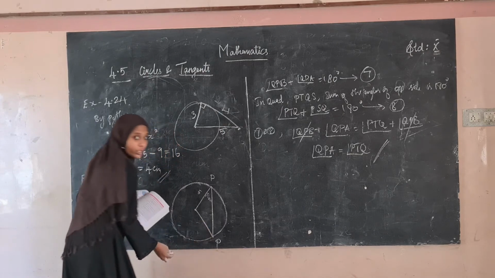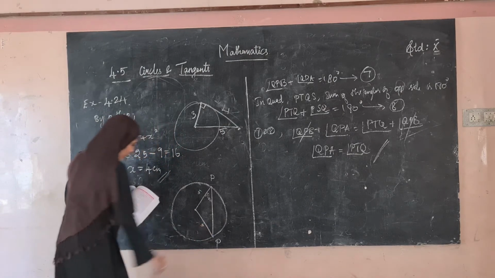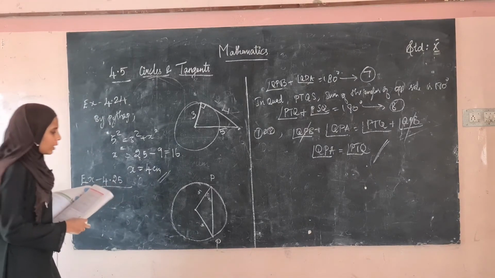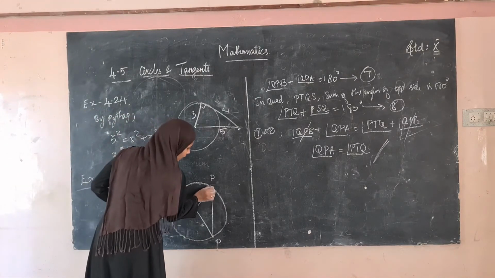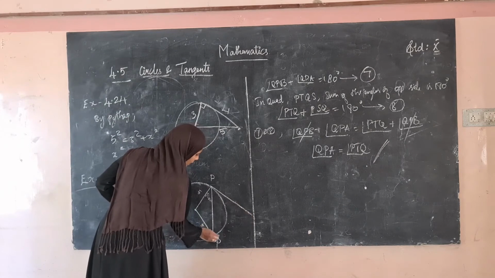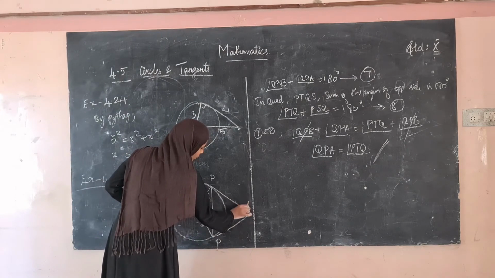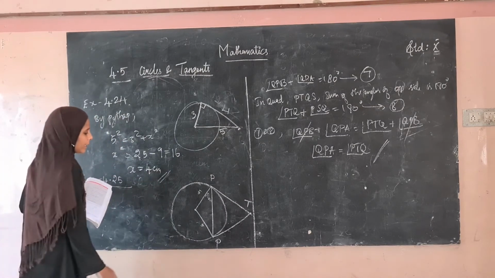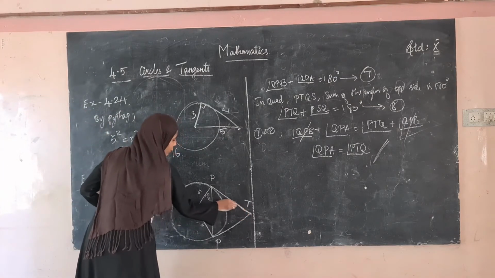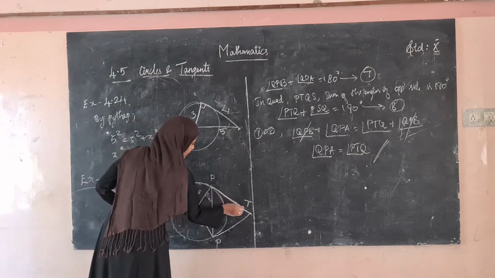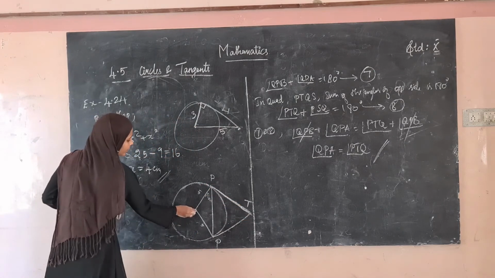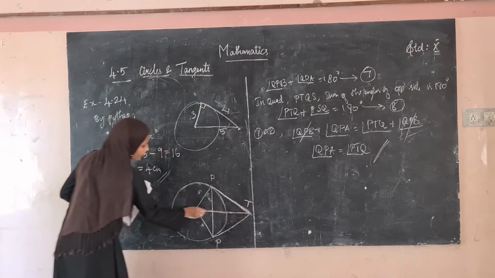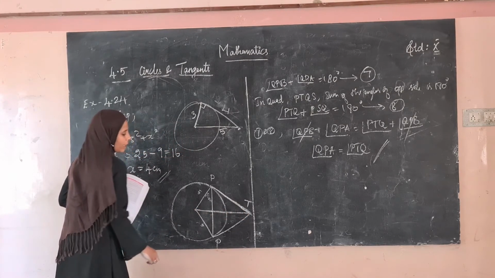This is also a radius, right? So this is also 5 centimeter. The tangents at P and Q intersect at a point. So from this point they are drawing a tangent, and from this point they are drawing a tangent. It meets at a point T. So we have to find the length of TP, the length of the tangent TP. We have to find this length. Okay, so from the center to that point we are drawing a perpendicular line.